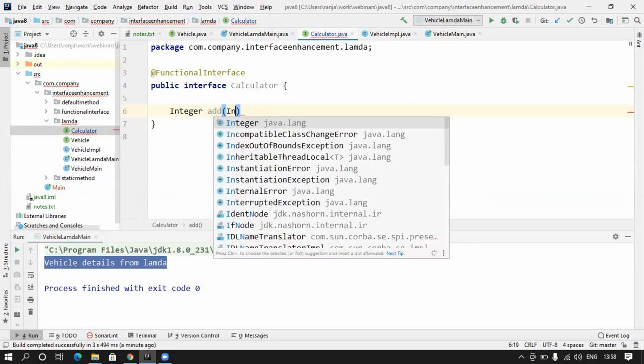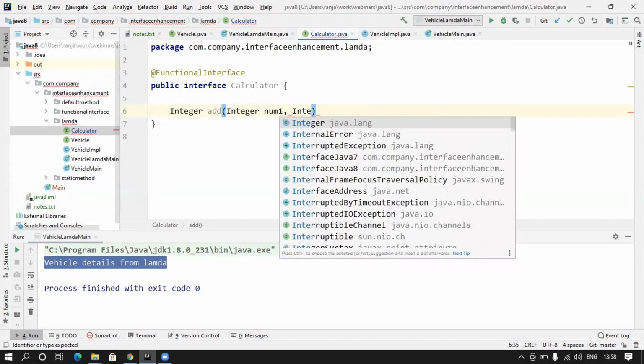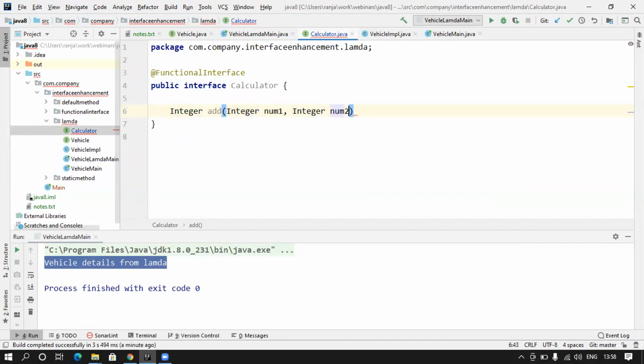Let's add two integers, num1 comma integer num2. Let me put it this way. So now this becomes our abstract method, single abstract method. So this can be declared as a functional interface.